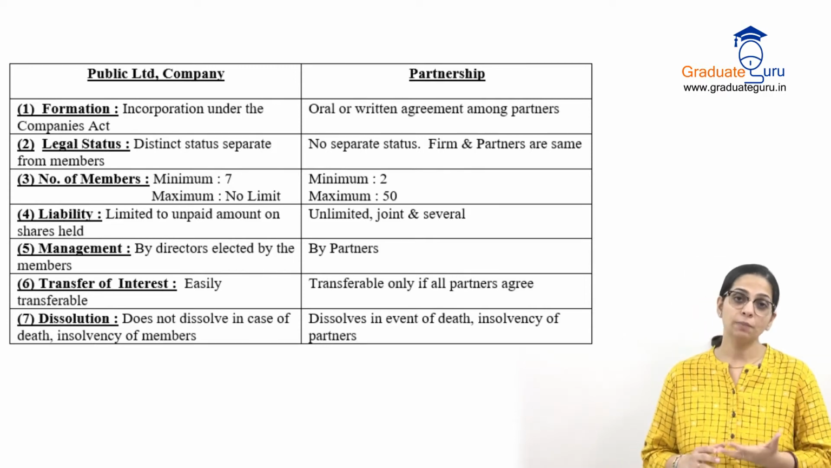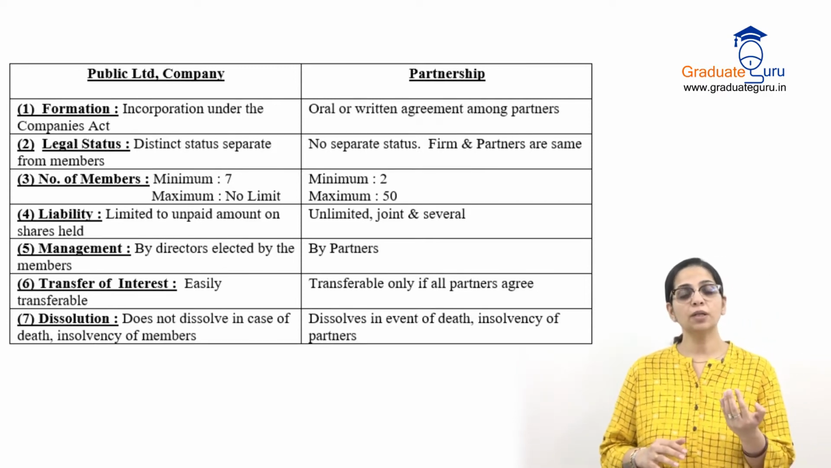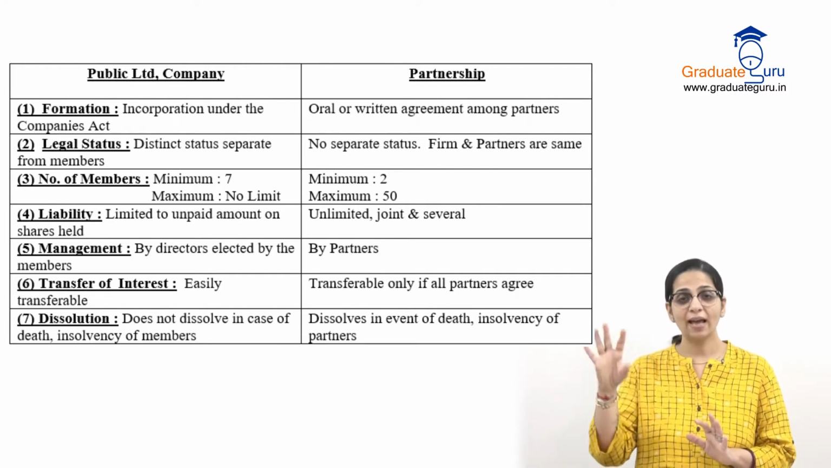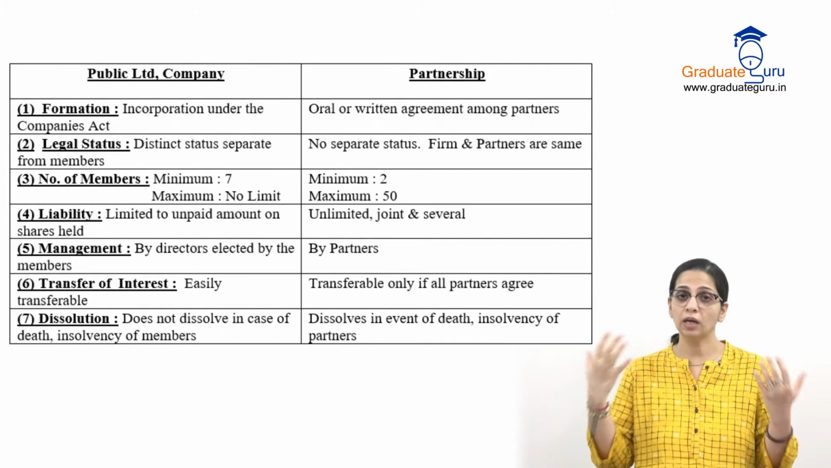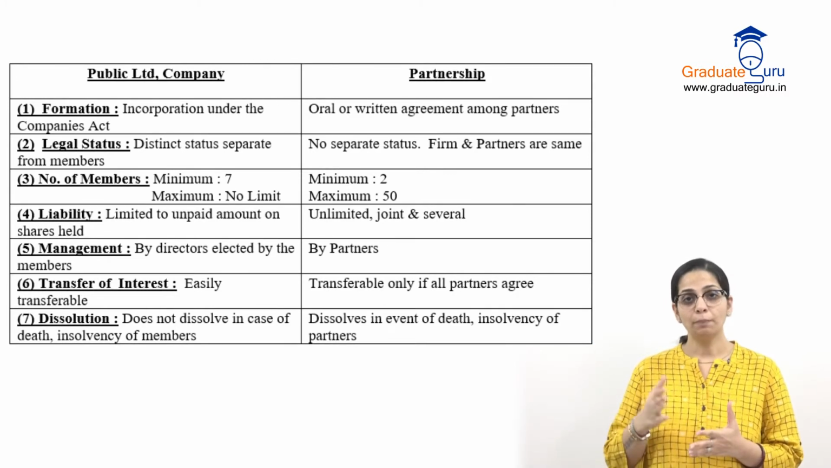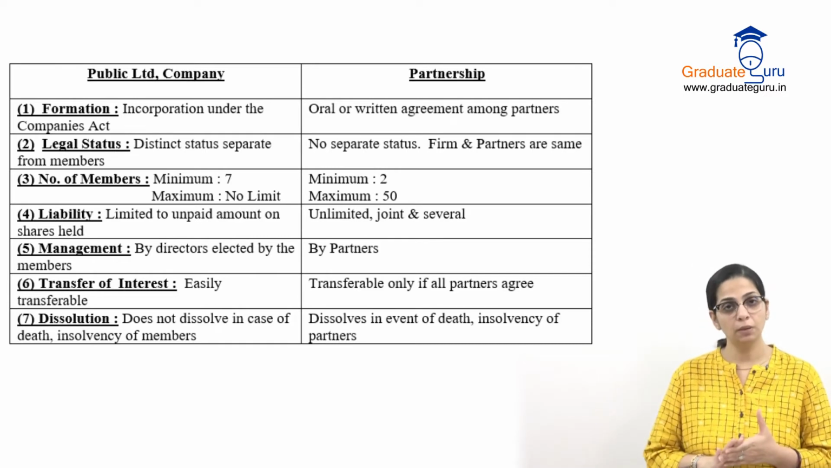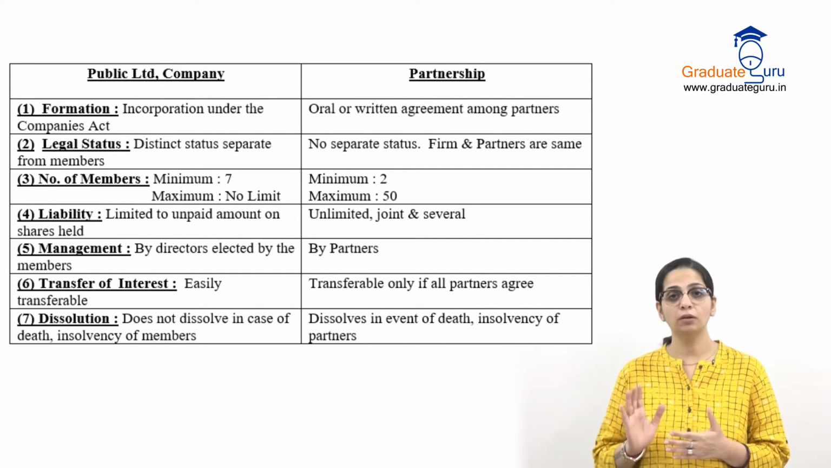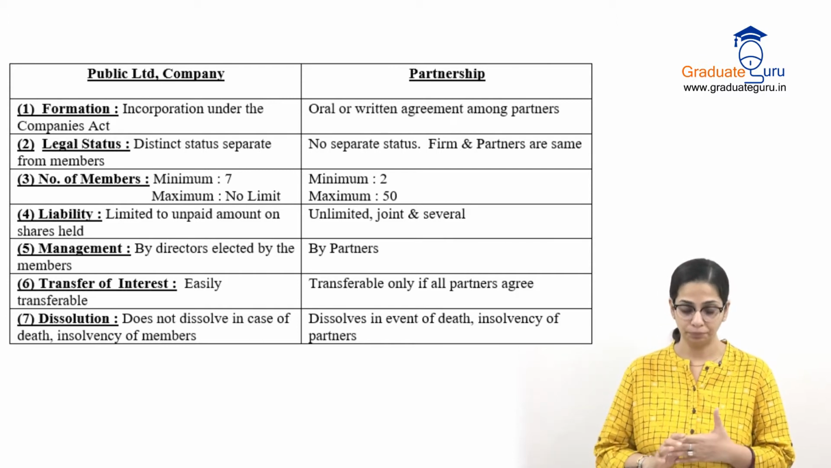And what is the maximum number? In public limited, there is no limit. Okay, so I can have thousands and lakhs and crores of members. So bigger the company, more the number of members or owners. But partnership mein, there is a maximum limit and that is 50. You cannot have more than 50 partners in a partnership firm.